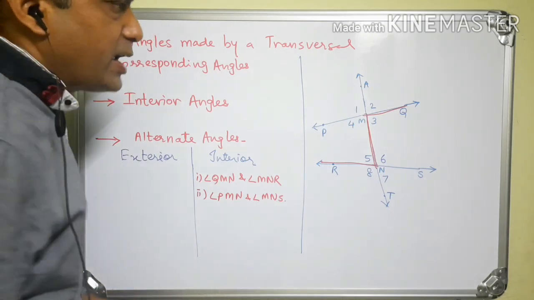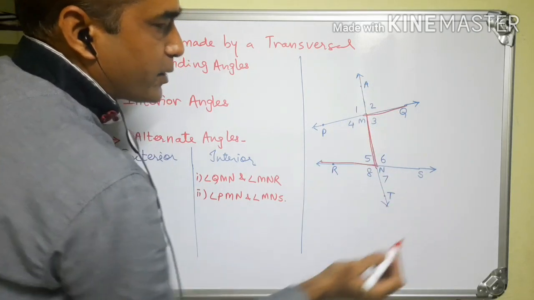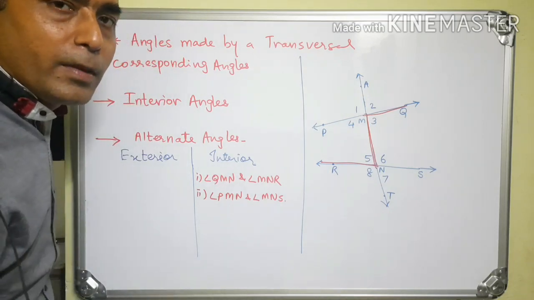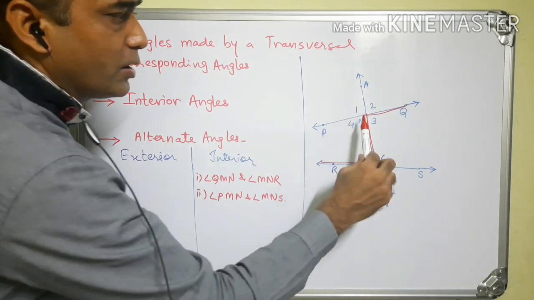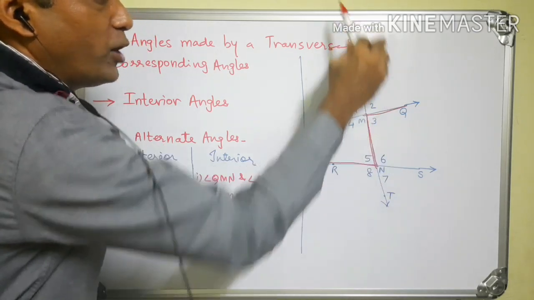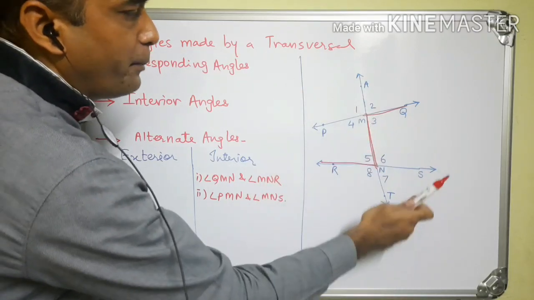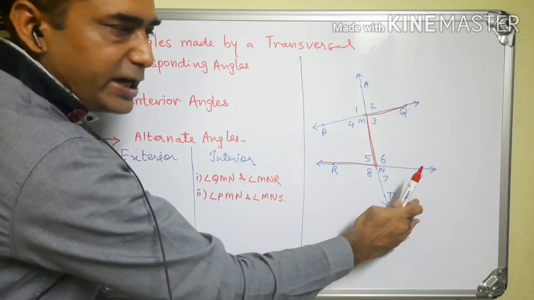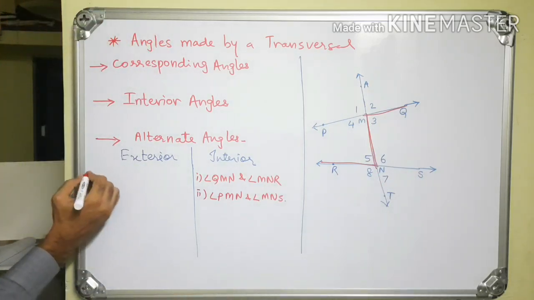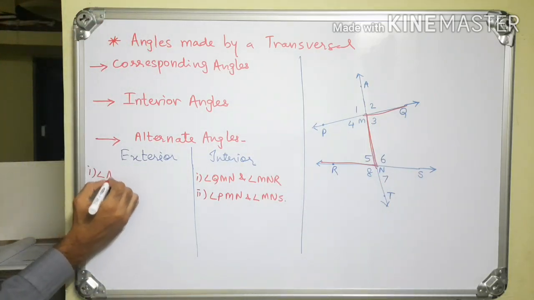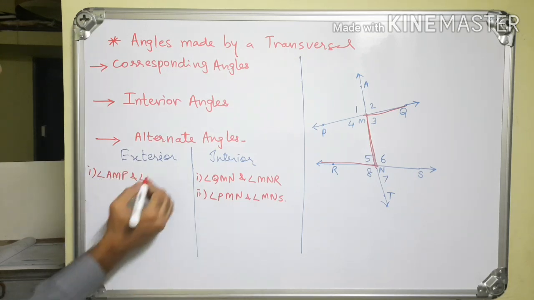One such pair is angle AMP and angle SNT. Again see, the arms are in the opposite direction. Ray MA goes upward and ray NT goes downward, and the angles are on the opposite side. One is on the left side, the other is on the right side. So angle AMP and angle SNT.